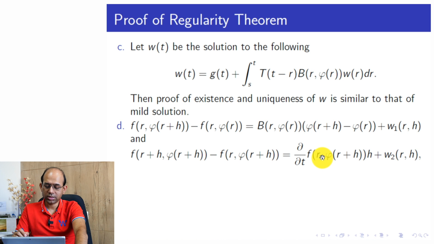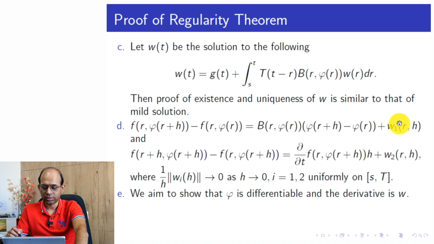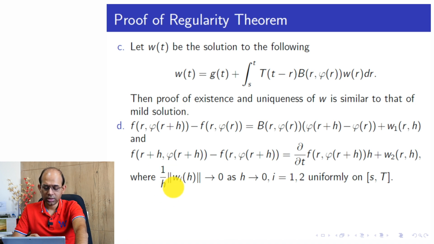So we write the partial derivative in t of f(r, phi(r+h)) times h, the increment, plus another error term w2(r,h). The only thing we know about this error term is that (1/h) times the norm of w2 goes to 0 as h goes to 0, uniformly on this.